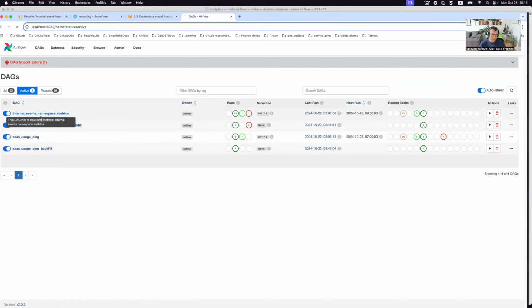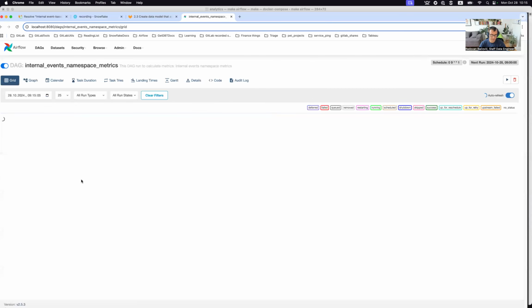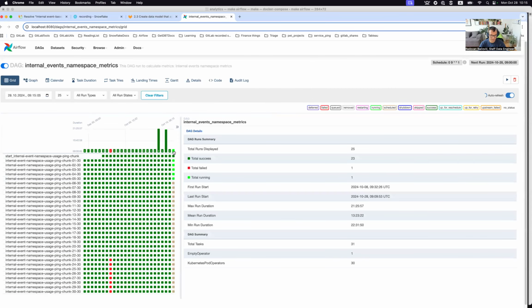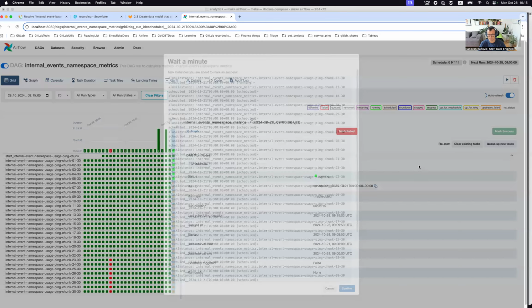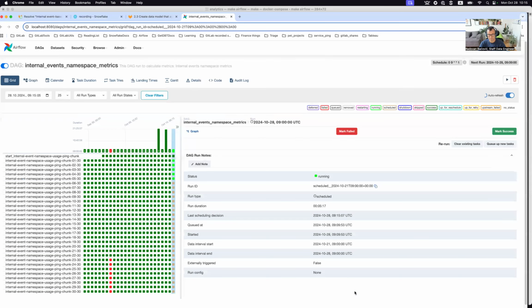For internal events namespace metrics, we use the same approach as for regular namespace metrics. Because we have more than 1K queries to execute and they can be heavy, we divide them into 30 chunks. In case something fails, you can just load the small portion of failing metrics. So the mechanism is the same.